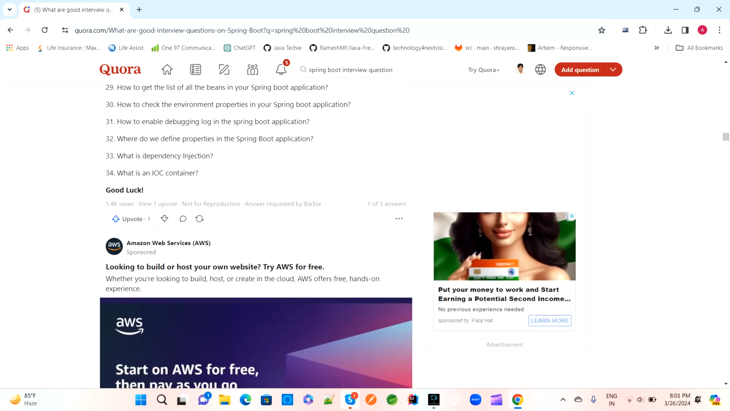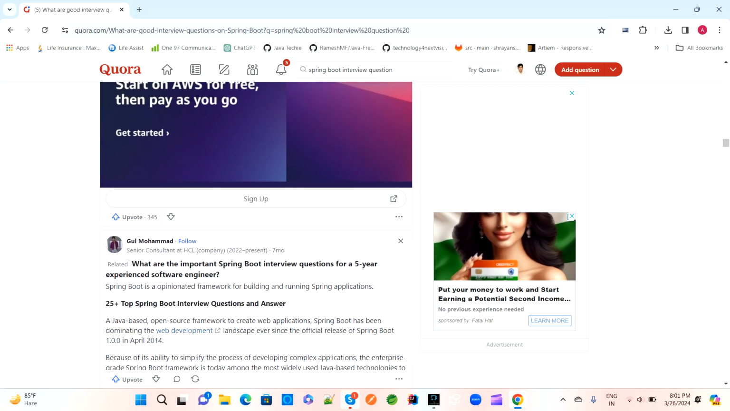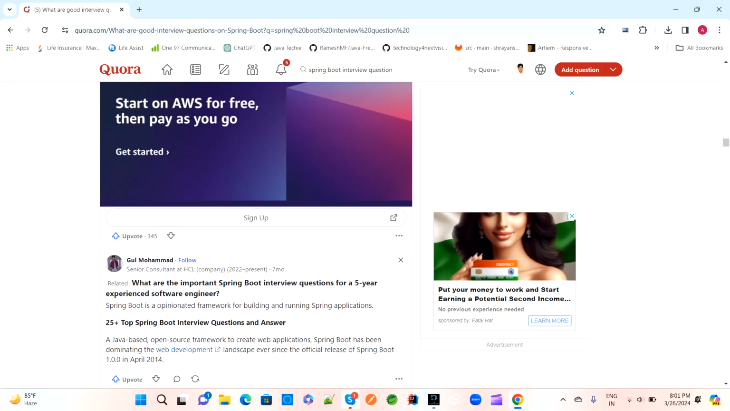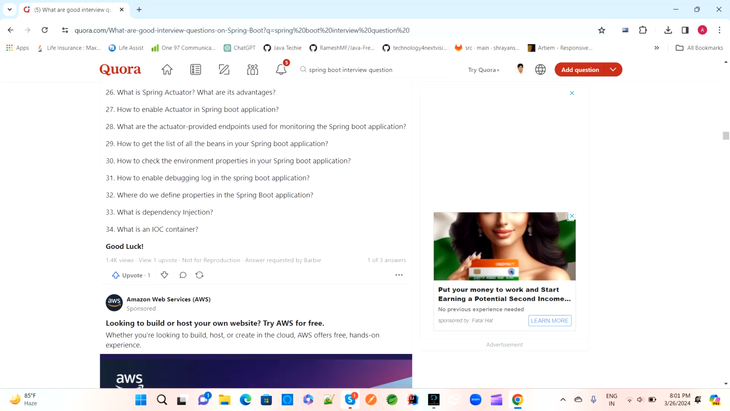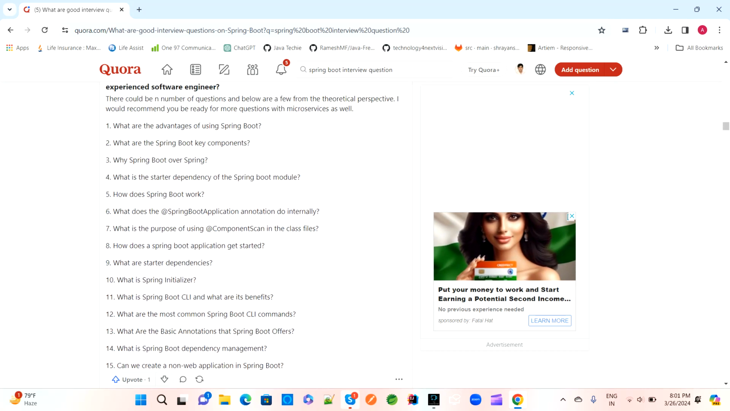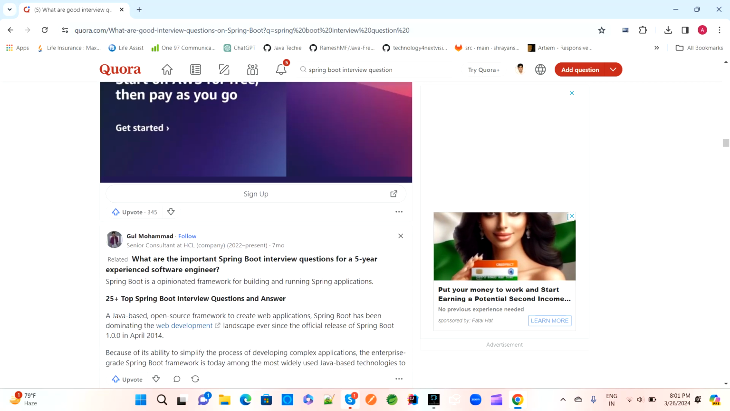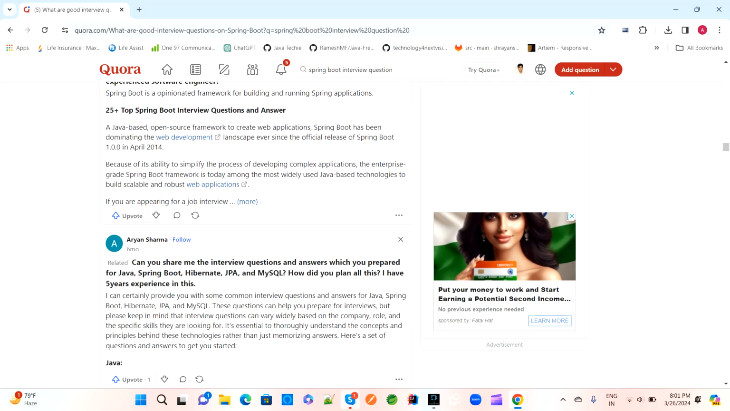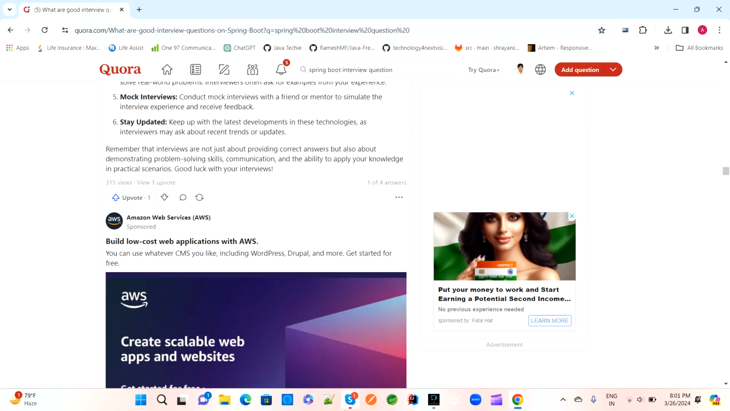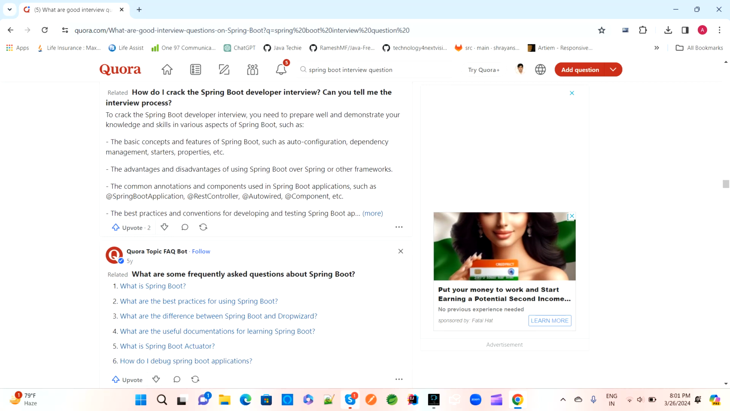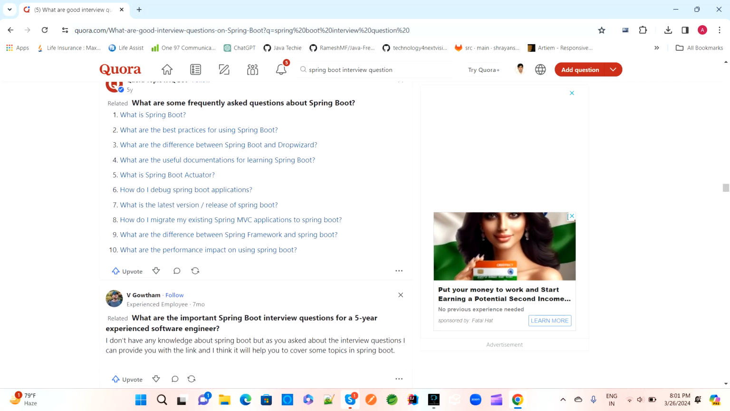What is dependency injection? And what is IOC, inversion of control? So if you are looking for Java Spring Boot related interview questions, these are some important questions, based on the fresher and experienced levels, from Spring Boot. There are many others. If you go here, we have lots of Spring Boot related interview questions, but we can consider all of these the same.